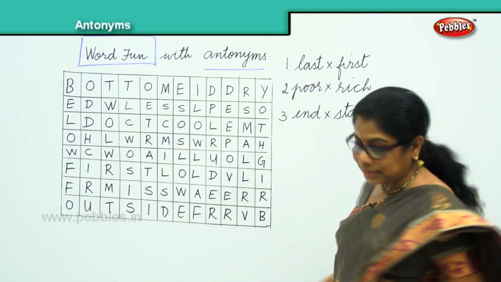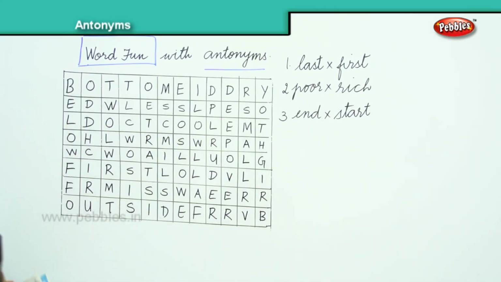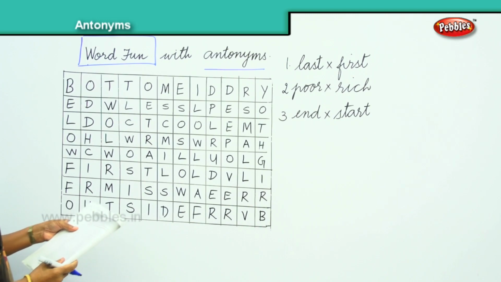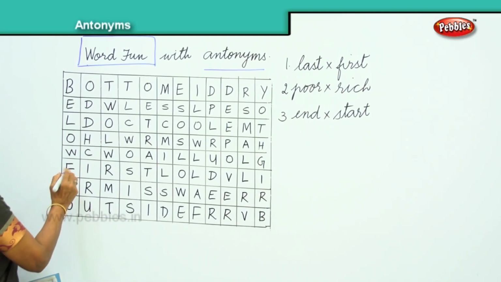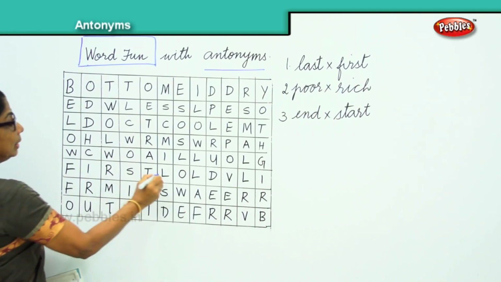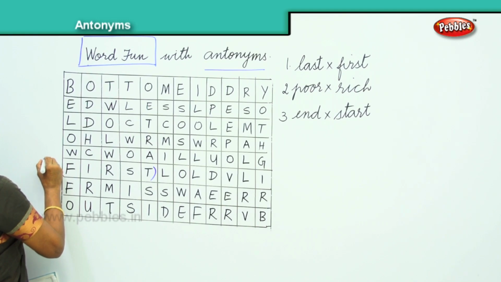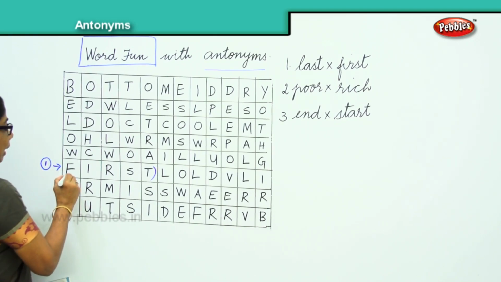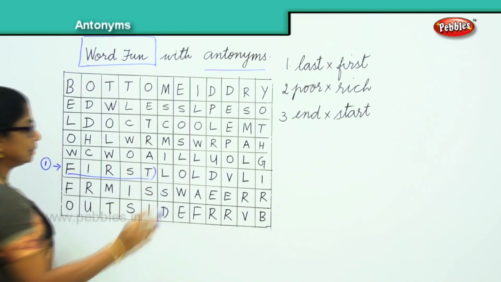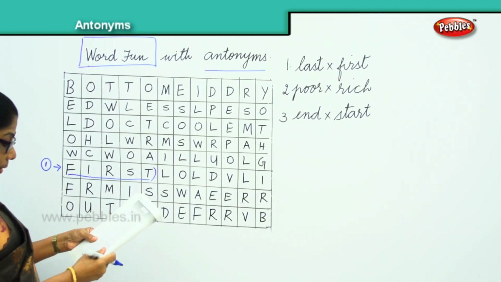Now let's find these here. Okay. The number 1 is last. So you must find first. Where is the first placed here? Okay. Now you have here F-I-R-S-T, first. That is number 1. Okay. You found first? F-I-R-S-T, first. Okay. Poor, rich. Where is the second? Poor, rich.